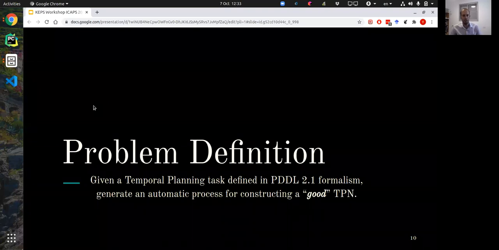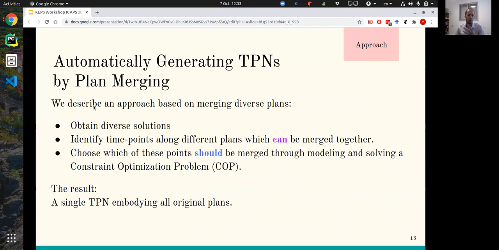Let's state the problem definition. Given a temporal planning task defined in PDDL 2.1 formalism, we want to generate an automatic process for constructing a good TPN. The notion of good will be described in a couple of slides. Our approach. We describe an approach based on merging diverse plans. First, we want to obtain our diverse solutions, identify points between these solutions that can be merged together, and then choose which of the points that we found which we can merge, which should we merge.